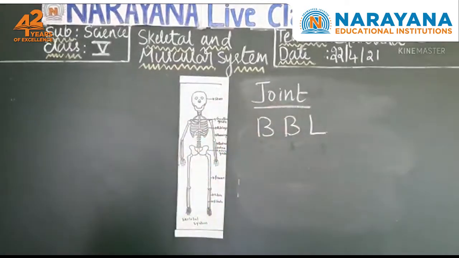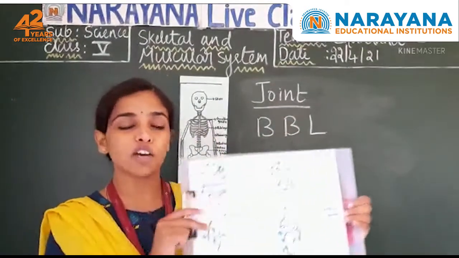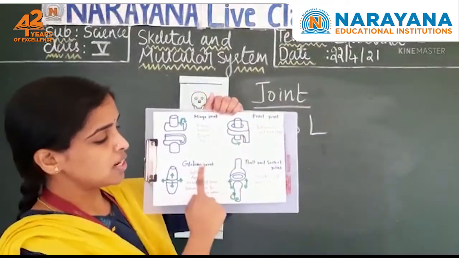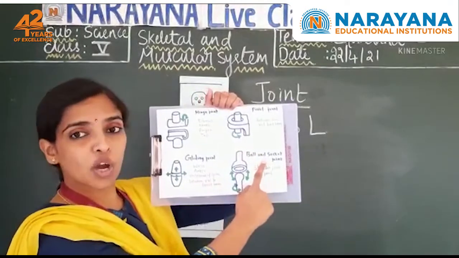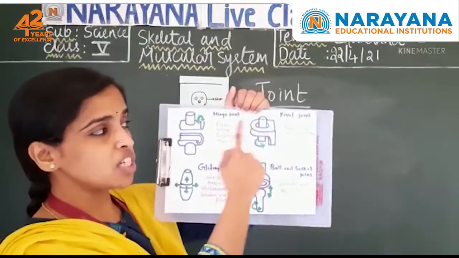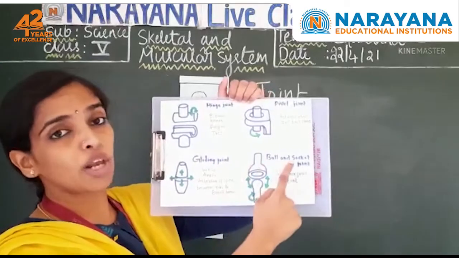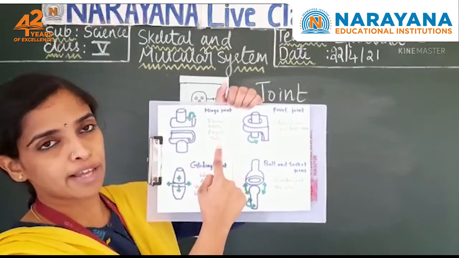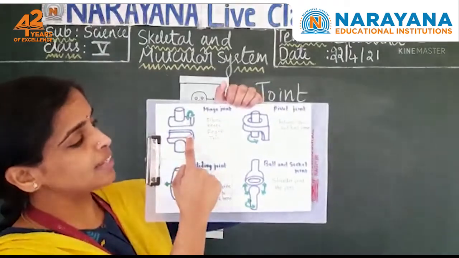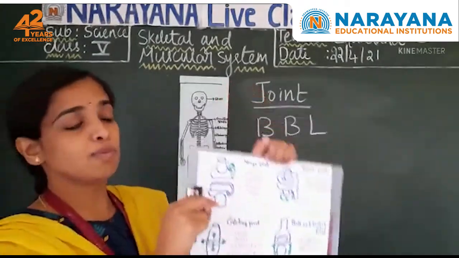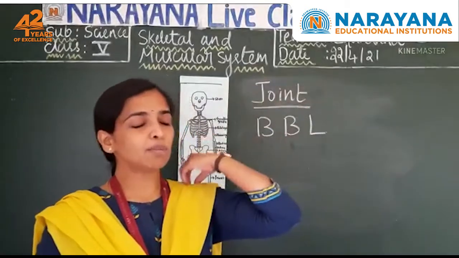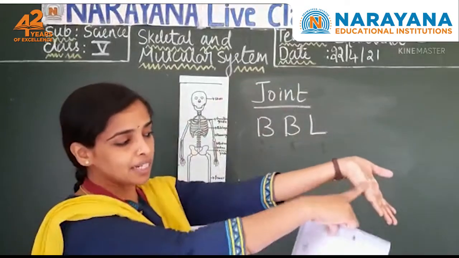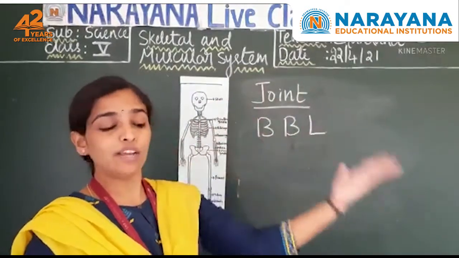Now come to the types of joints. There are four types of joints in our body. Hope you can see it clearly. Hinge joint, pivot joint, gliding joint, ball and socket joint. This is the hinge joint, which is present in elbows, knees, fingers as well as toes. One bone will be like this and another will get fitted here, as in your elbow region. See, it moves only in one direction. I cannot move it back like this. It will move only in one direction.